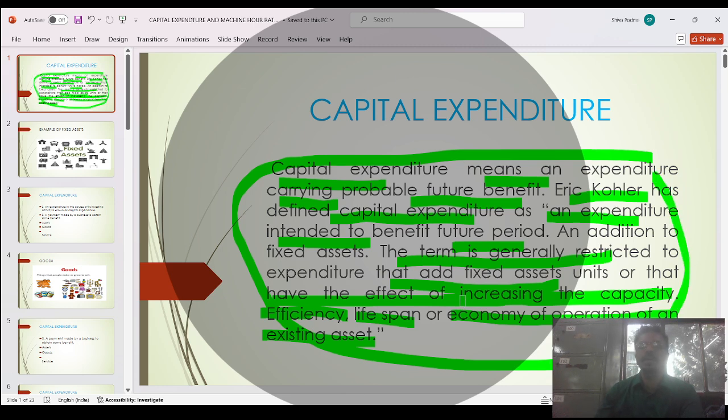Let's see it once again. Kohler defines capital expenditure as an expenditure intended to benefit a future period. In addition to the fixed asset, the term is generally restricted to expenditure that adds to the fixed asset unit and has the effect of increasing capacity, efficiency, lifespan, and economic operation of an existing asset.